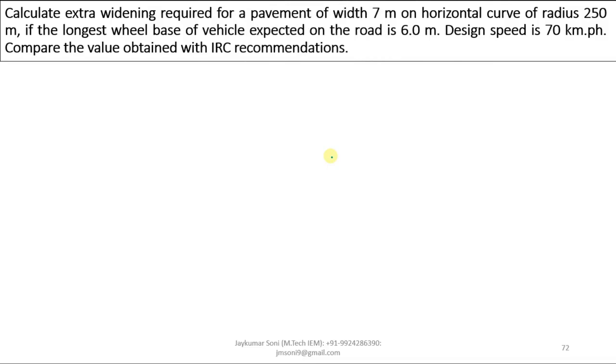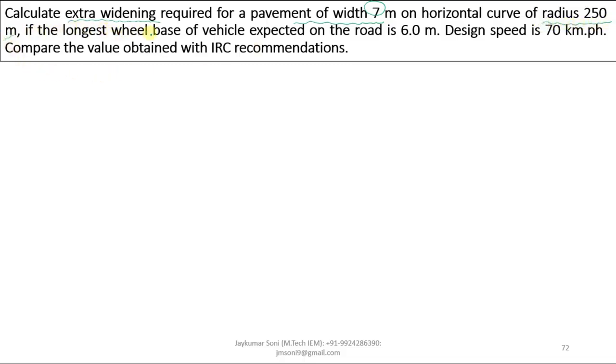Let us read the example carefully and understand what it is trying to state. Calculate extra widening required. This is the first statement, that you are told to find extra widening. For a pavement width, which is given, the things which I am underlining are quite important from the example point of view. Pavement width is given as 7 meters. Horizontal curve of radius R equals 250 meters is given.